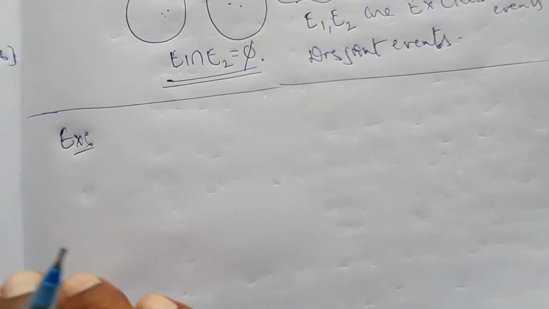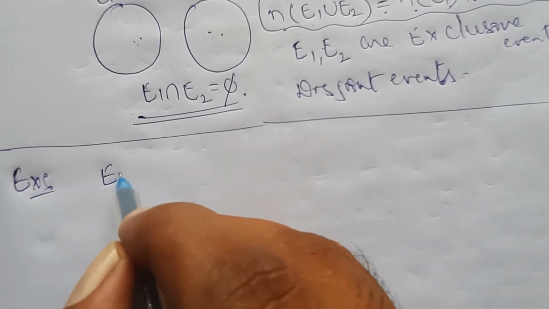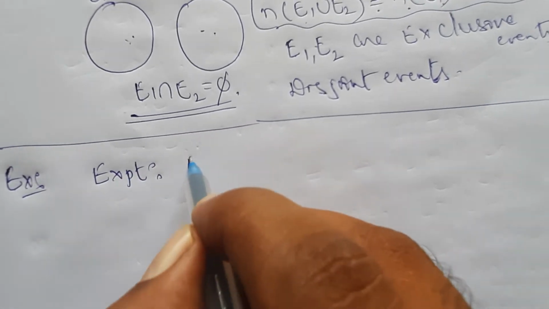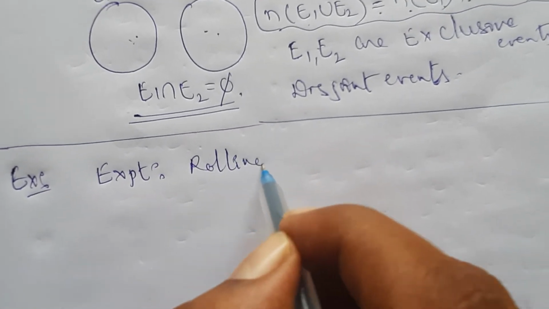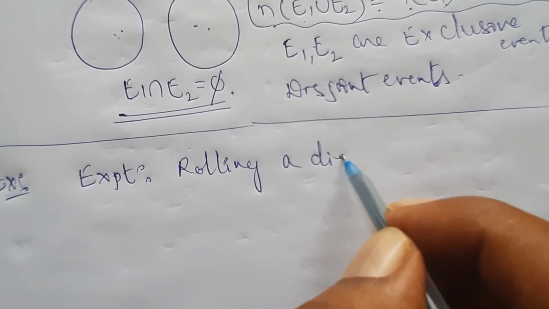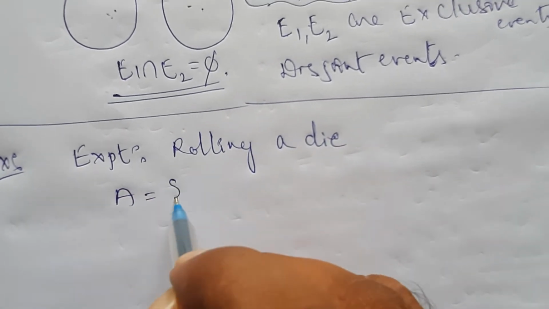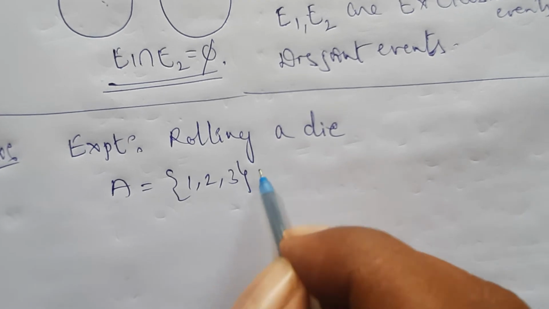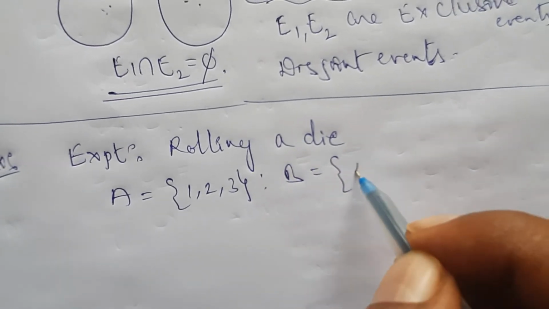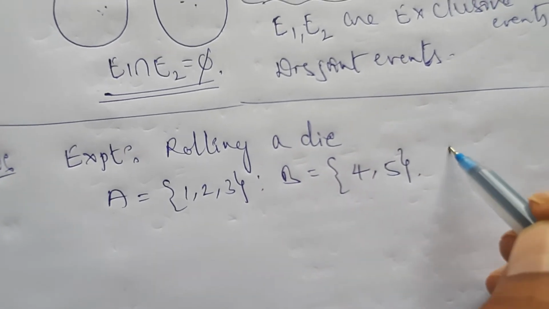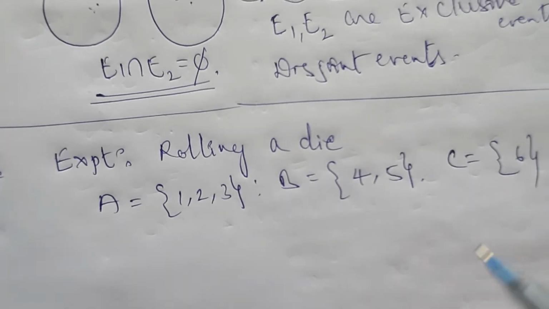Here is the example they have given. The experiment is rolling a die. A is the event 1, 2, 3. B is the event 4, 5. C is the event getting 6.